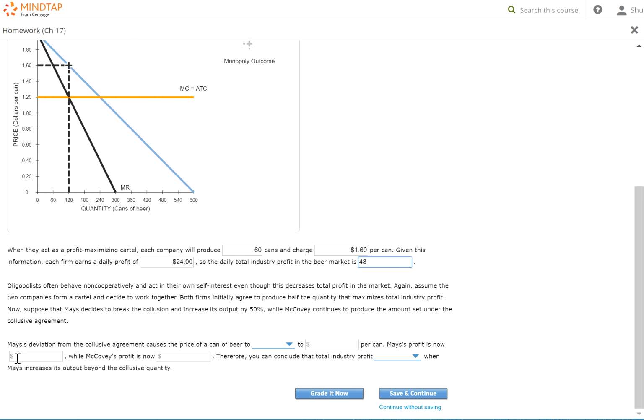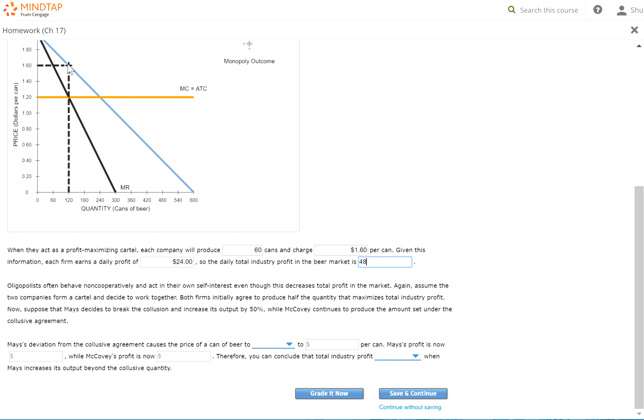All right, so now since Mays wants to increase their production by 50%, before it was 60, now they're going to do 50% more than that, so it'll be 90. So if Mays does 90 and McCoy still does 60, then the total market output should be 150. So Mays will produce a total of 90 units, and McCoy will still produce 60. That will increase your total market output to 150.